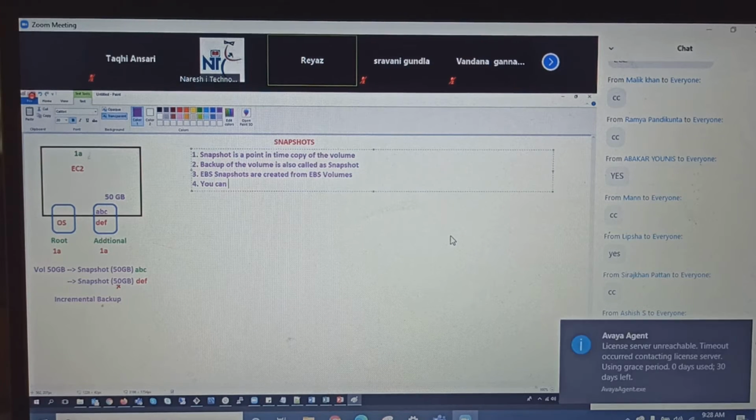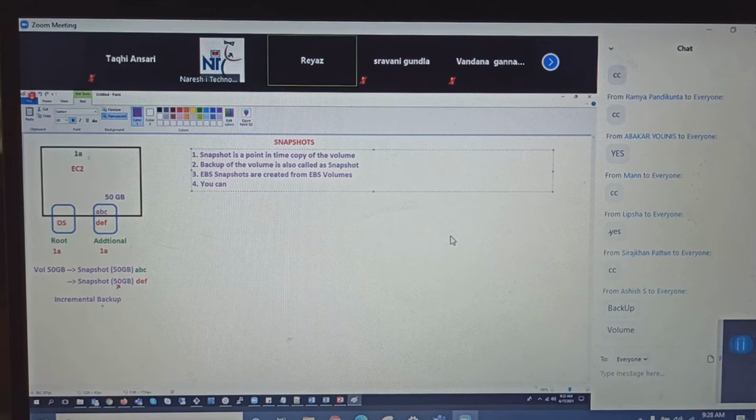What do you create from the volumes? What do you create from the snapshot? From where do you create the volumes, guys? Again, the snapshots. So EBS snapshots are created from volumes. From where do you create the snapshot? From the volumes. So from EBS volumes, you create EBS snapshots. From EBS snapshots, you create again EBS volumes.